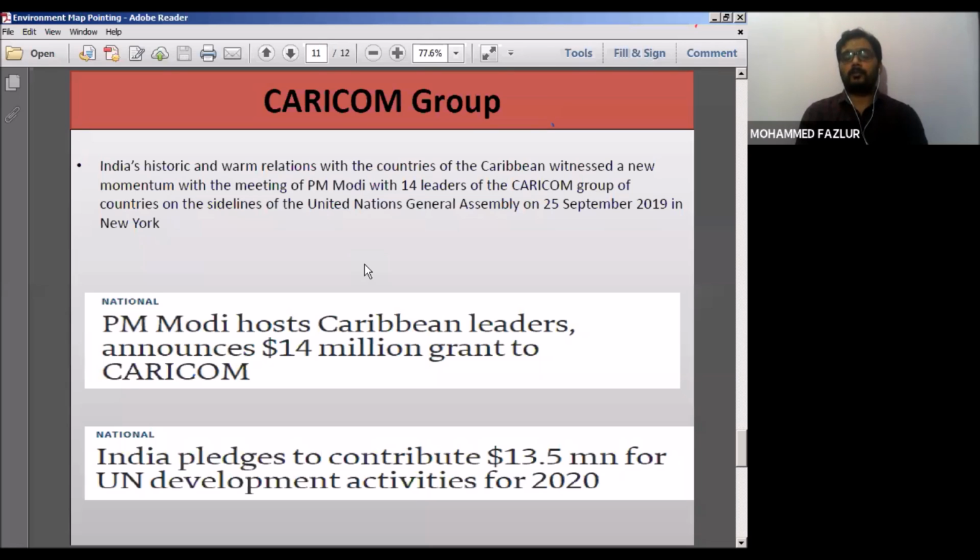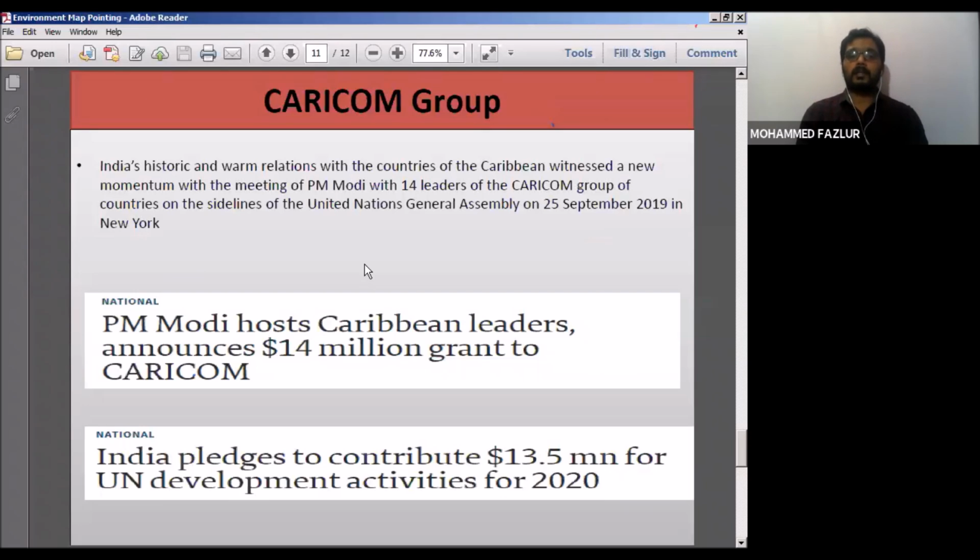That is for political and economic relations, or a free trade zone, where countries do not have much restriction on trading. Recently, Bahamas is one island there which has been hugely affected by Dorian hurricanes. So India promised for the development of this island and has announced certain grants.